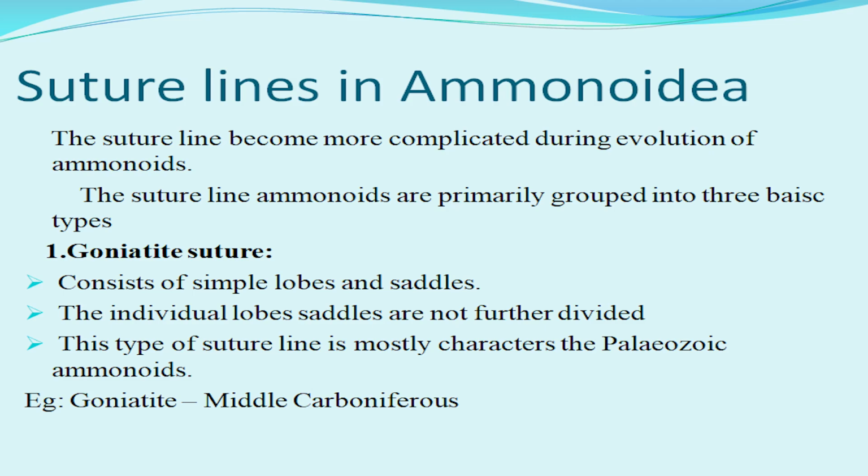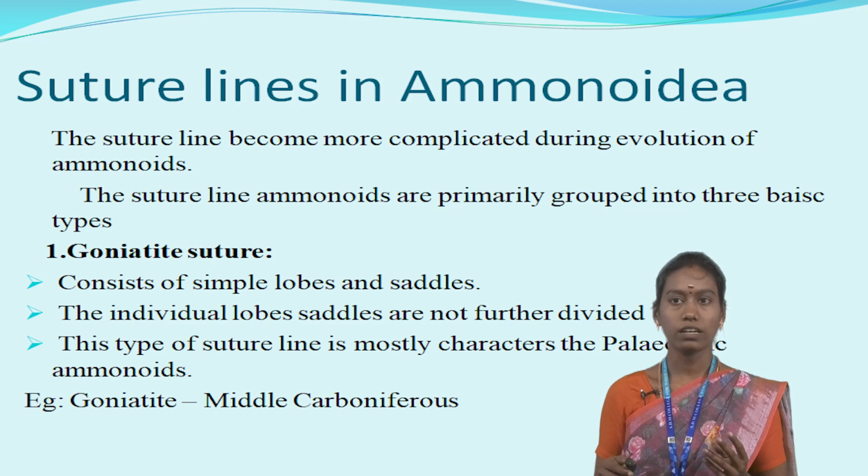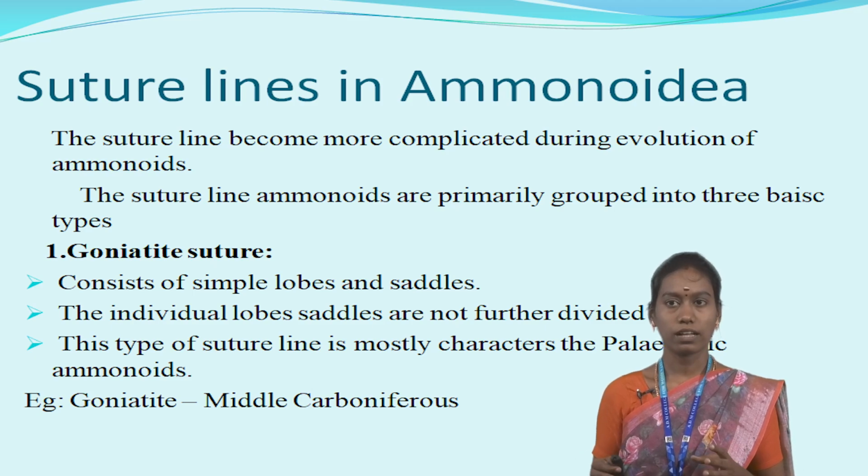Then the second order, Ammonoidea. Ammonoids are the most important members stratigraphically among the cephalopods. They became extinct completely after the Mesozoic period. The structure of the ammonoid shell is very similar to that of Nautiloidea. Nautiloidea and Ammonoidea are almost equal in shape.